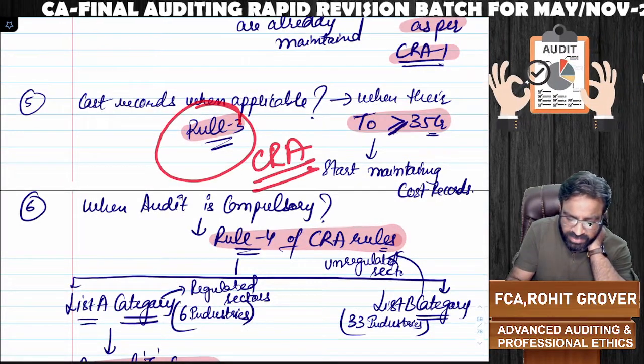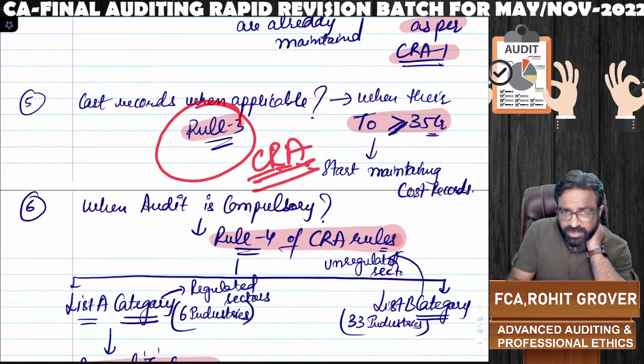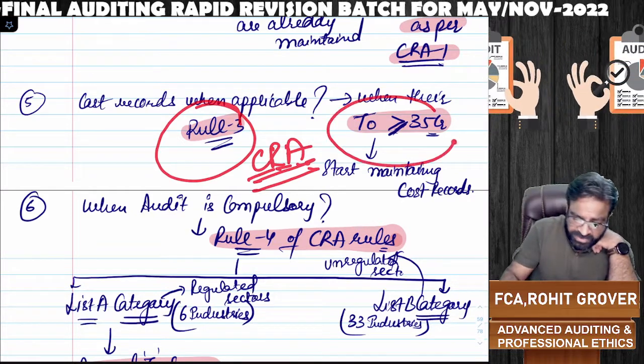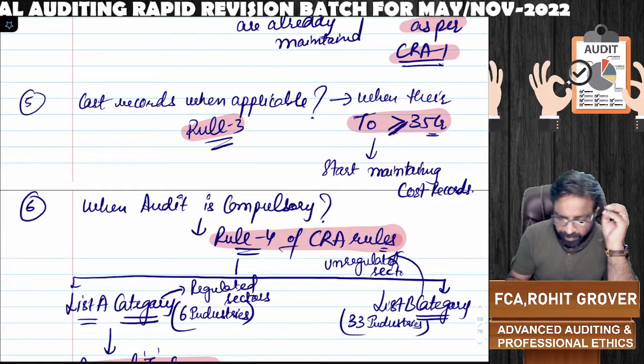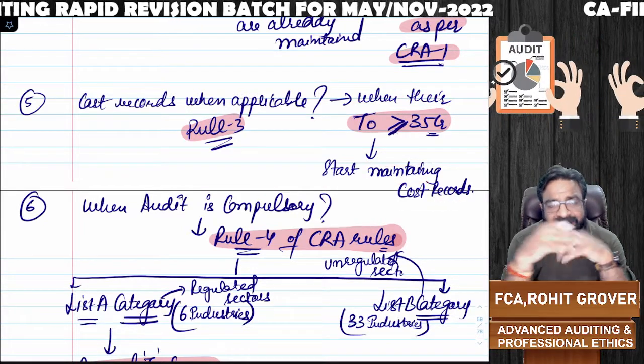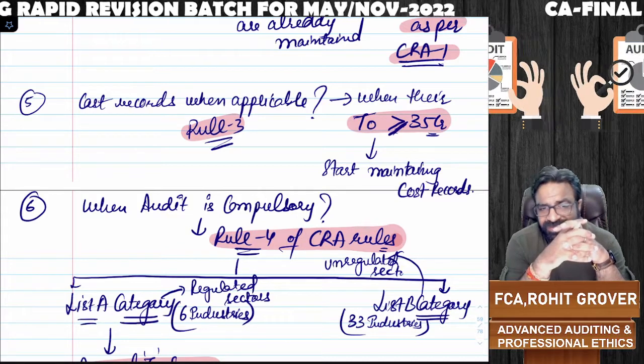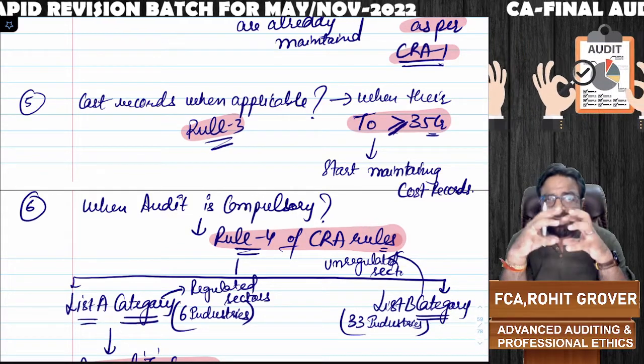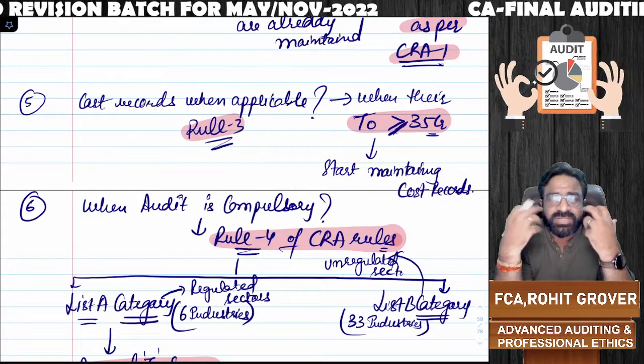Sir, what is CRA rules? Cost Records and Audit Rules 2014. If your turnover is greater than or equal to 35 crores, the company has to start maintaining which records? Cost records. Next most important thing which you have to understand here is, sir, is audit compulsory? Is cost audit compulsory?